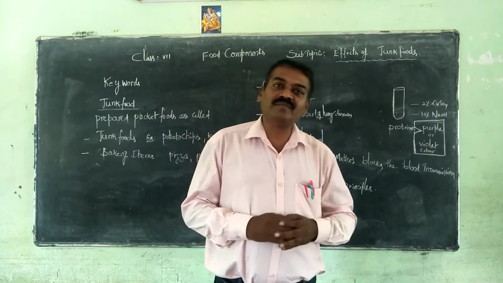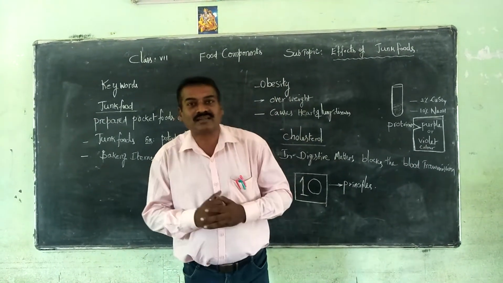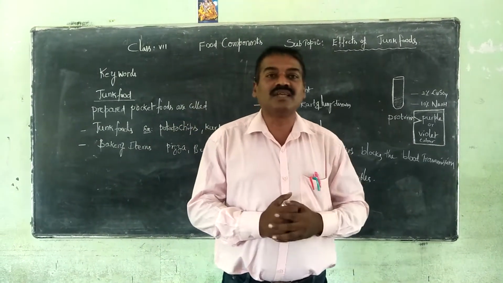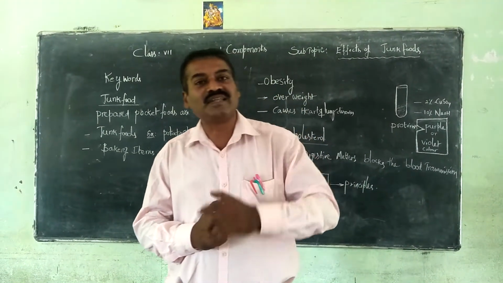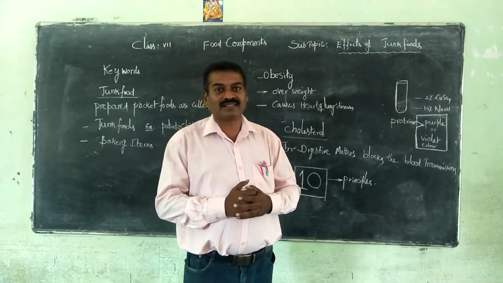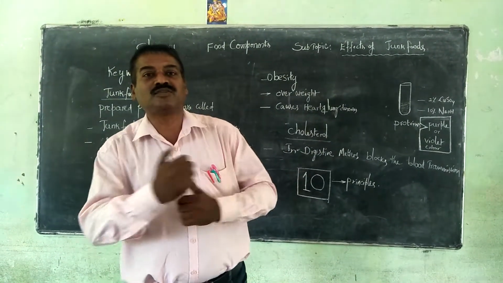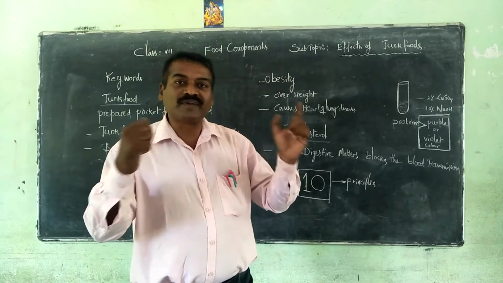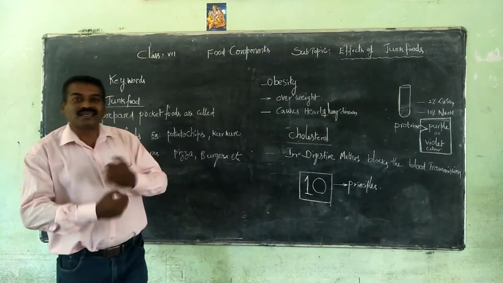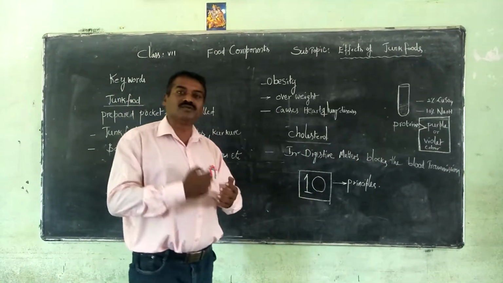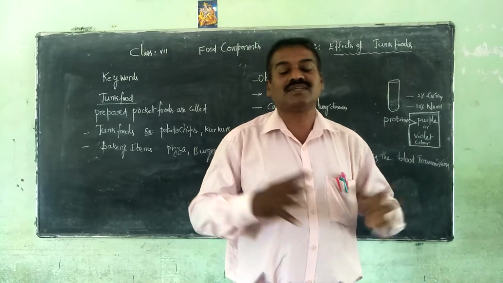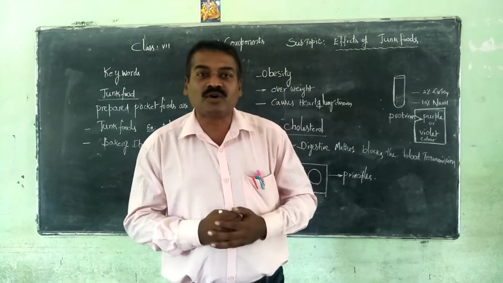Of course, for the time being, children are very much attracted by seeing it and they are going to take it. But it causes many defects and many diseases to the body. Let me discuss today what the defects are, how we overcome them, and what we should do to prevent this. So by taking this, sometimes you cannot recognize the sufficiency. Sometimes we take more quantity.